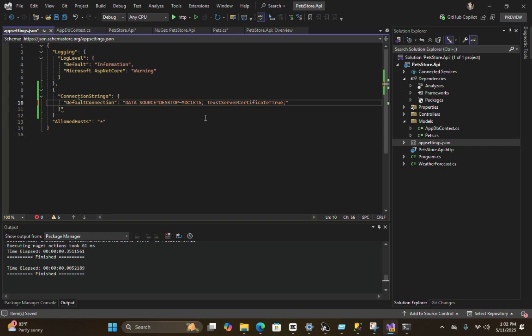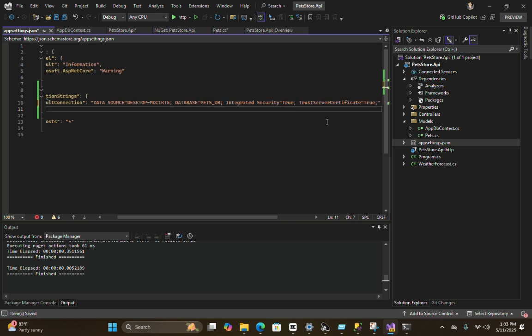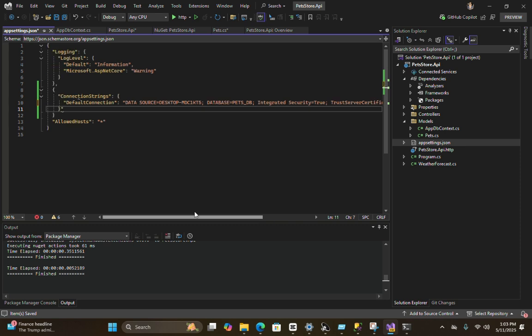And now I need to tell the name of the database, right? So I will keep petsdb as the database name, and Integrated Security equals true. These are for Windows authentication mode, so we can trust the certificate for the database, right? So I have given the default.